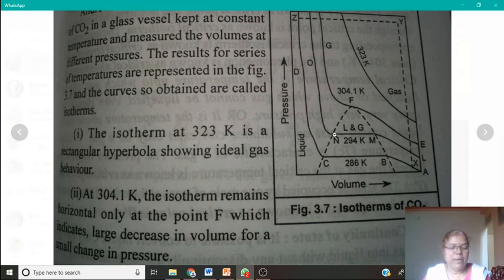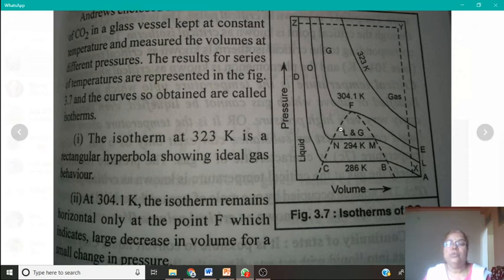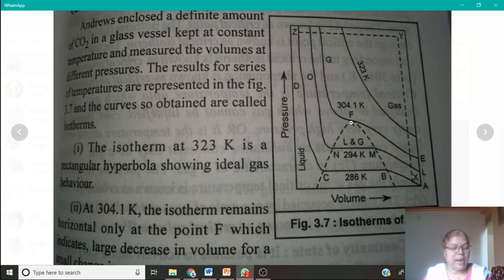Finally, it reduces to the point F at the temperature 304.1. At this point, the distinction between liquid phase and vapor phase disappears.